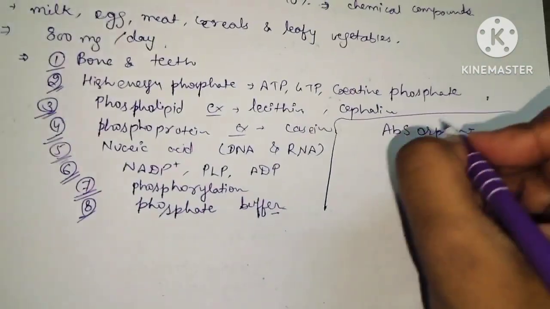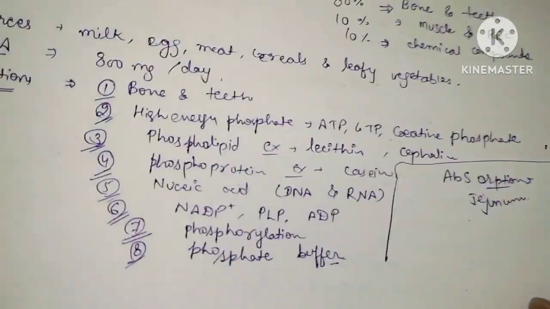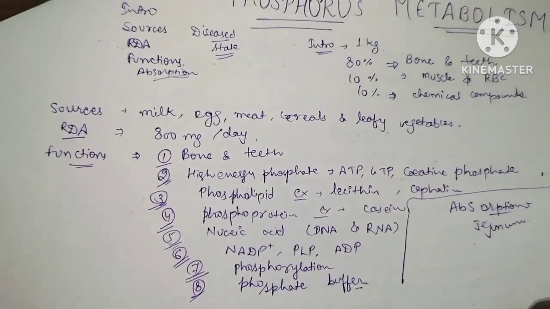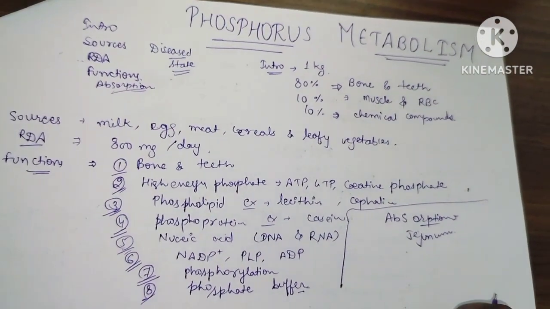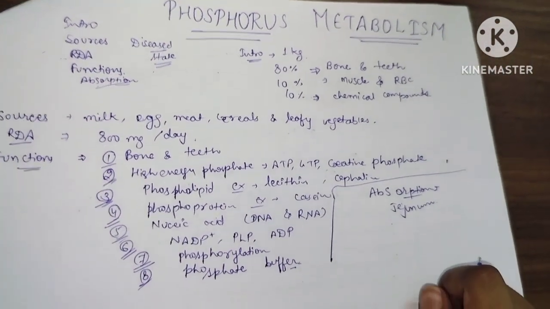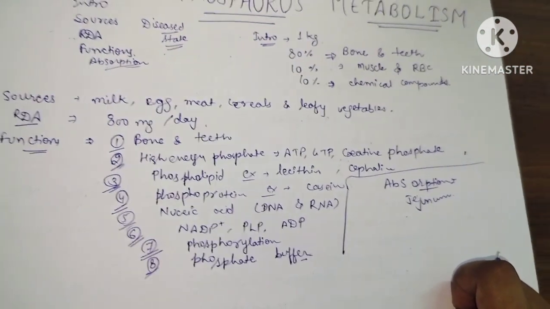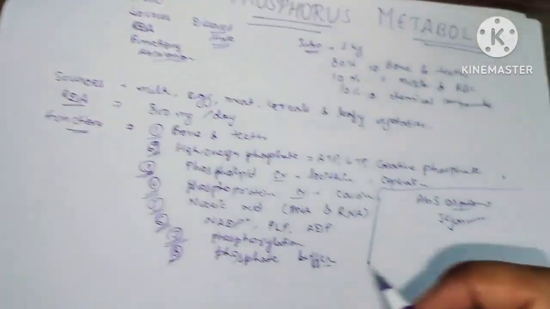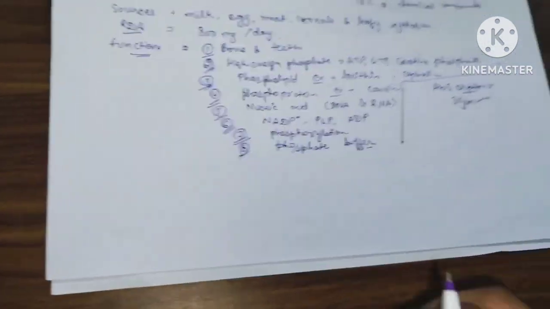Now, absorption of phosphorus. Absorption of phosphorus occurs in the jejunum. Calcitriol promotes phosphate uptake along with calcium. For absorption of phosphorus and calcium, the dietary calcium to phosphate ratio should be between 1:2 to 2:1. And third, acidity favors phosphate absorption while phytates decrease the intestinal absorption of phosphate.